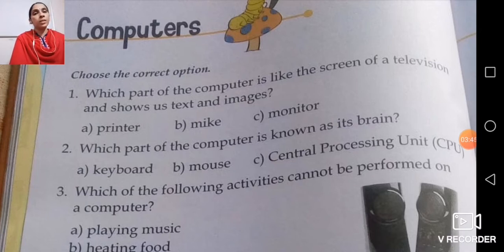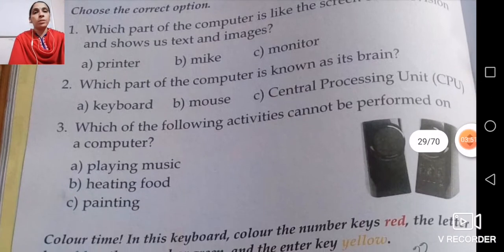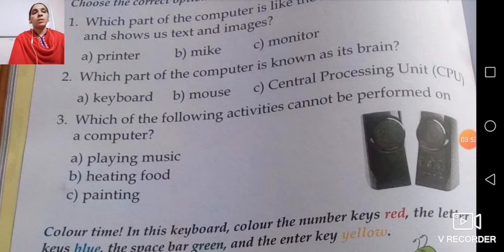Now number 3, which of the following activities cannot be performed on a computer? Now here you can see the activities. Playing music, yes we can do it. Heating food, no. For heating food we require a microwave oven or we can use a gas stove. That we cannot do on a computer.